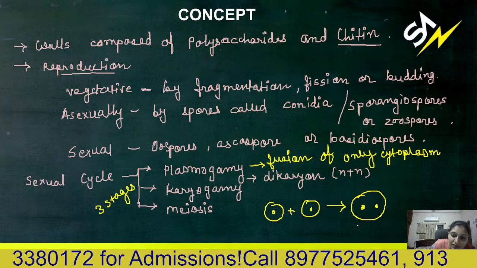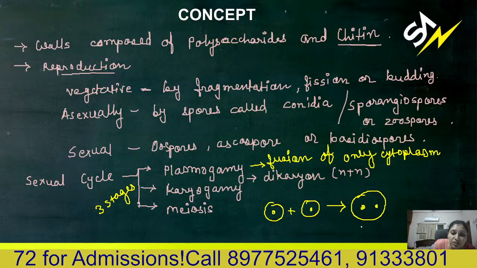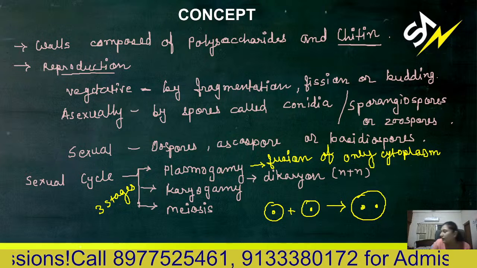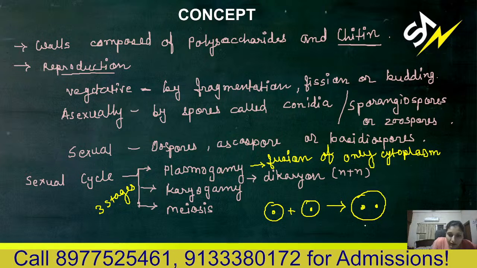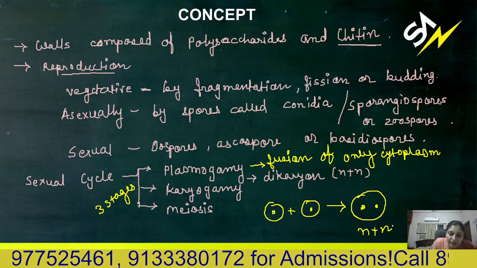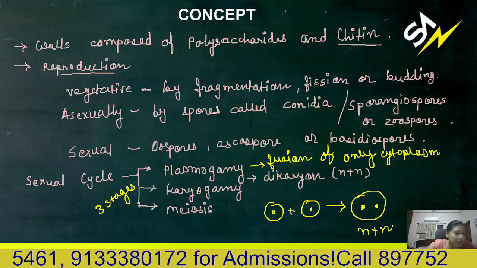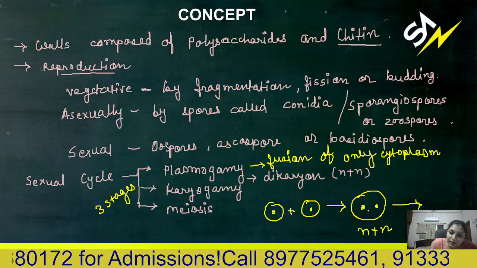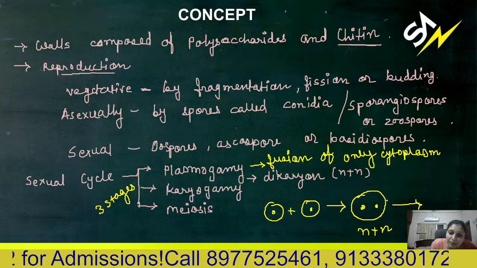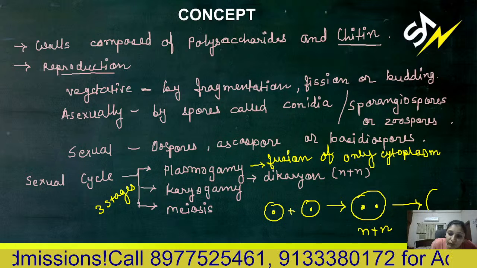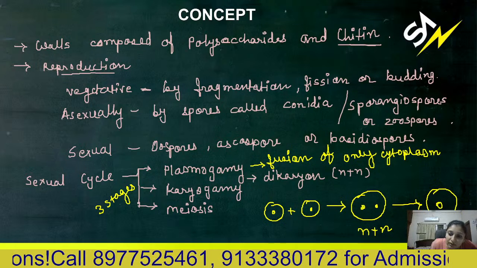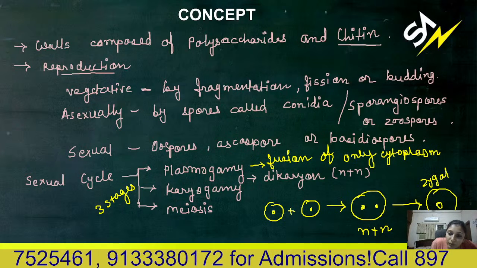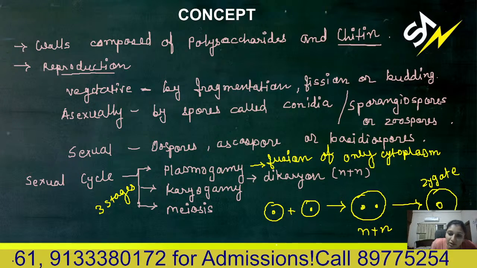So that's why it is known as dikaryon or N plus N arrangement, N plus N stage, that is the dikaryotic phase. After this, karyon, that means the nucleus, will undergo fusion, leading to formation of the zygote. So this is zygote formation. The zygote will undergo the next stage, that is meiosis.